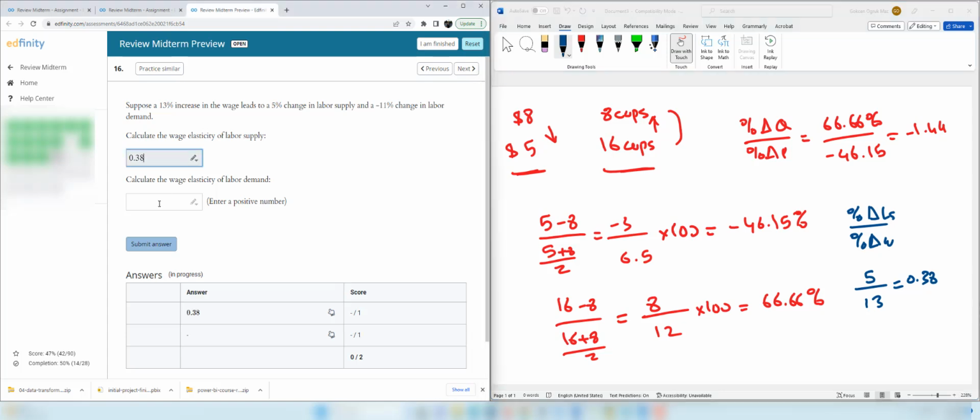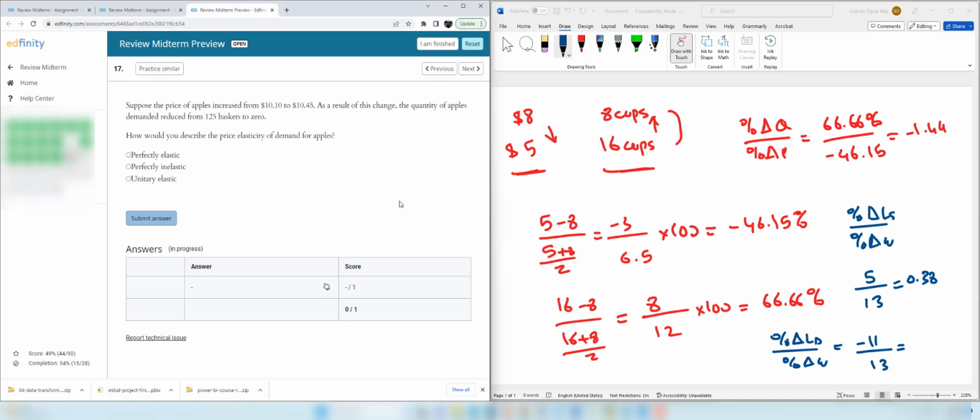And now we are going to calculate wage elasticity of labor demand, percentage change in labor demand divided by percentage change in wage. In this case, it's negative 11 divided by 13, and we need to enter a positive number, so I'm dividing 11 by 13. That's 0.84, and then submit.